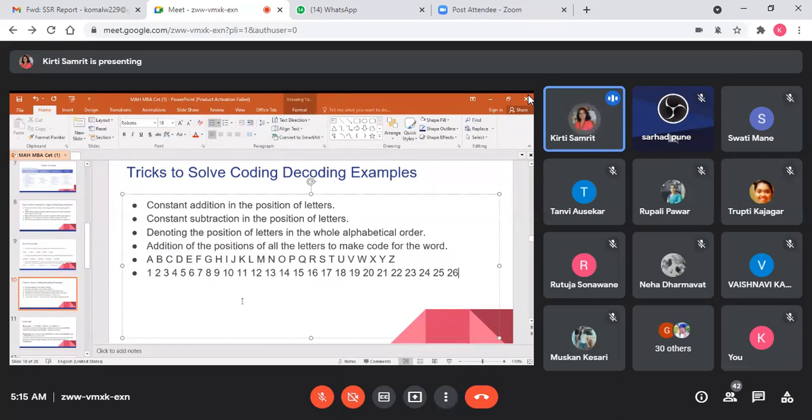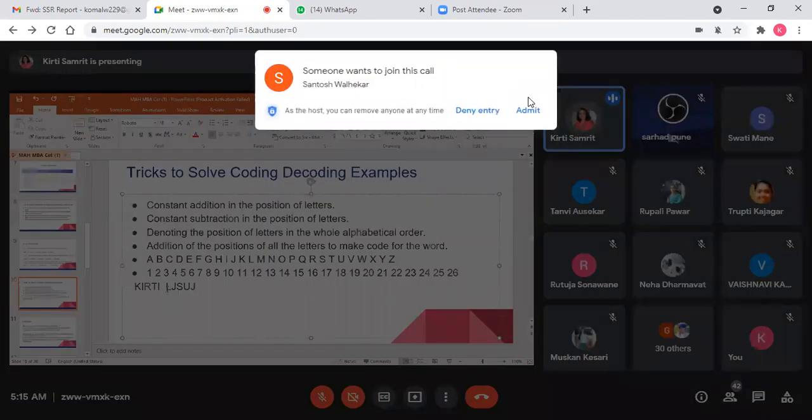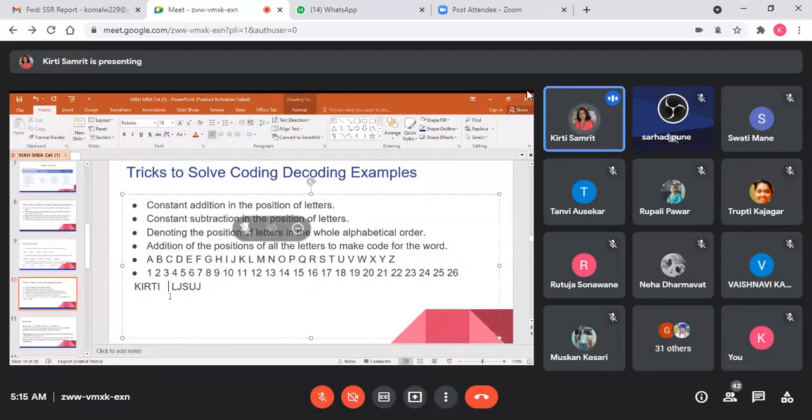Suppose Kirti is coded as LJSUJ, then how will Nisha be coded?